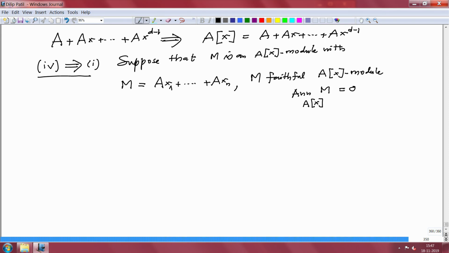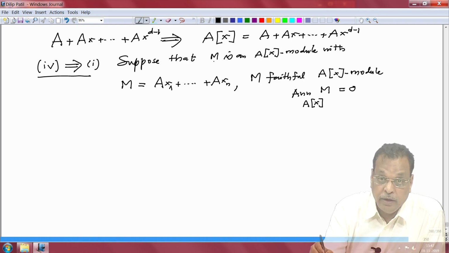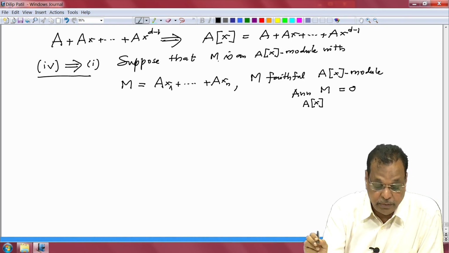And now here is the point where we will imitate what we did in the example, the Cayley-Hamilton theorem. It is a module over A[x], so there is a multiplication by x on M; in particular x times any element of M makes sense, it is a scalar multiplication by x.